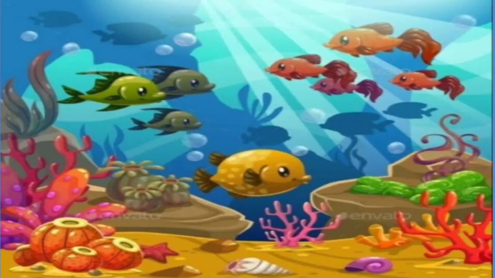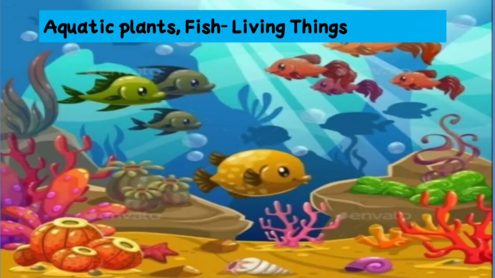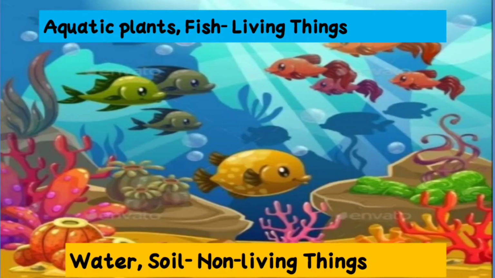In an aquarium, aquatic plants and fish are living things under the water. But soil and water are non-living things. So let's see, there is also interdependency under the water. How? See here.